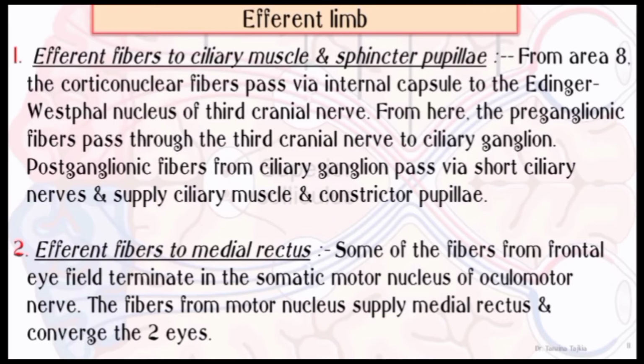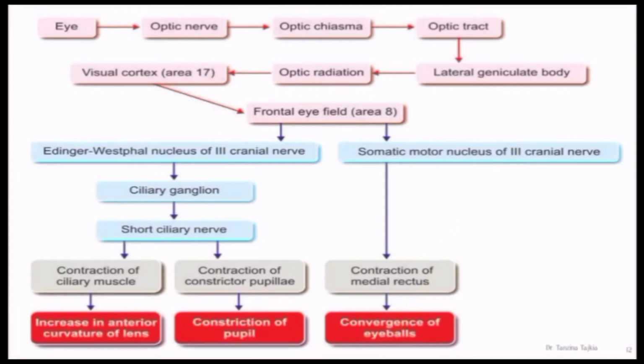Secondly, efferent fibers to the medial rectus. Some of the fibers from the frontal eye field terminate in the somatic motor nucleus of the oculomotor nerve. These fibers from the motor nucleus supply the medial rectus and converge the two eyes.